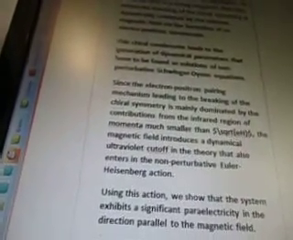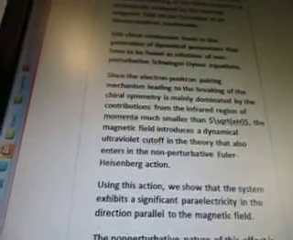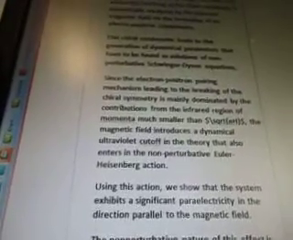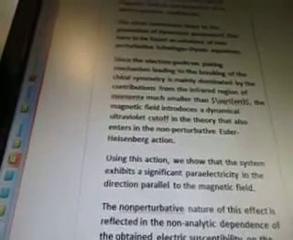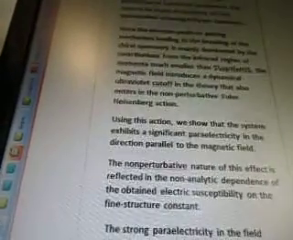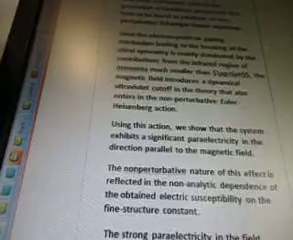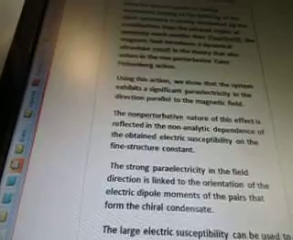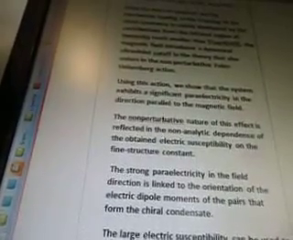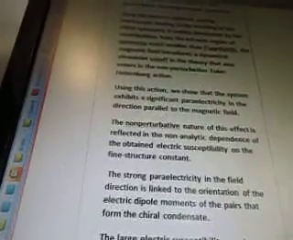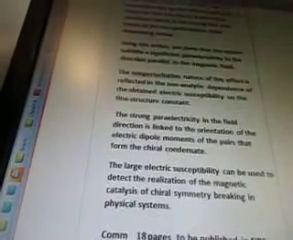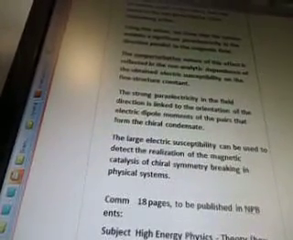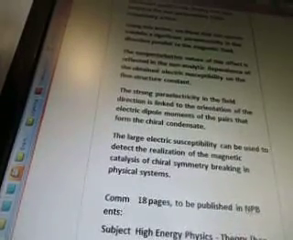Since the electron-positron pairing mechanism leading to the breaking of the chiral symmetry is mainly dominated by the contributions from the infrared region of momenta much smaller than the magnetic field, it introduces a dynamical ultraviolet cutoff in the theory that also enters in the non-perturbative Euler-Heisenberg action. Using this action, we show that the system exhibits a significant paraelectricity in the direction parallel to the magnetic field. The non-perturbative nature of this effect is reflected in the non-analytic dependence of the obtained electric susceptibility on the fine structure constant. The strong paraelectricity in the field direction is linked to the orientation of the electric dipole moments of the pairs that form the chiral condensate.